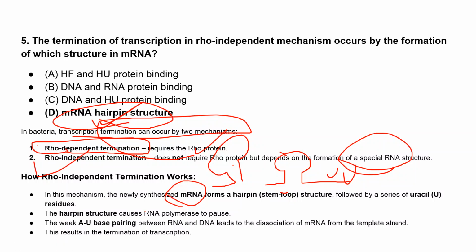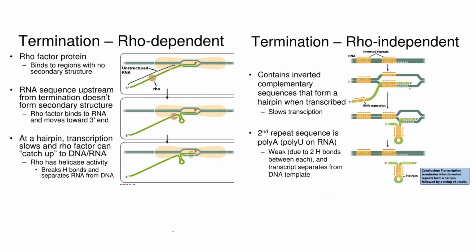This hairpin structure causes the RNA polymerase to pause. Whenever the polymerase reaches the hairpin-like structure, it gives the signal to RNA polymerase to pause its activity. The weak AU base pairing between RNA and DNA leads to the dissociation of mRNA from the template strand, and in this way it terminates the transcription process.